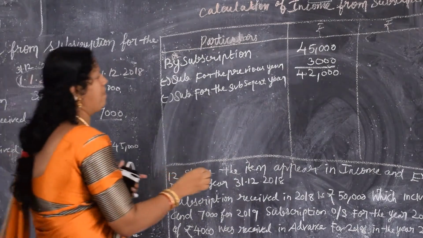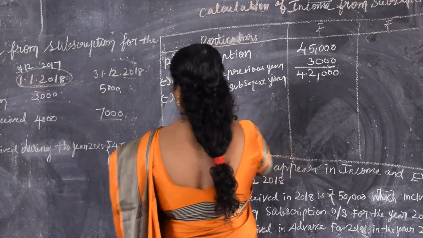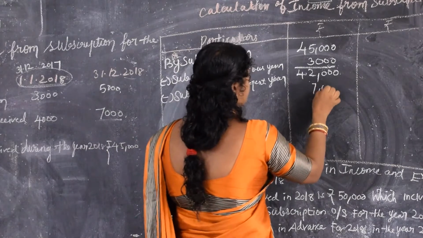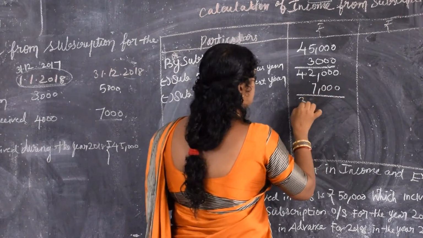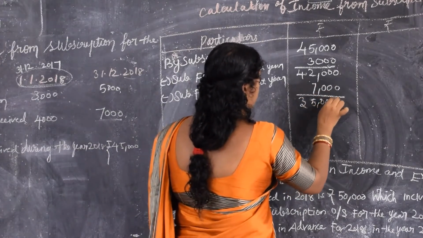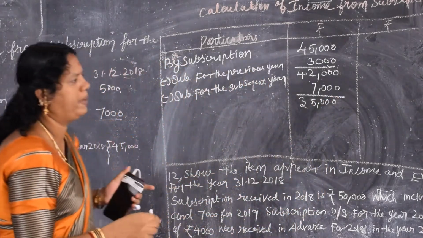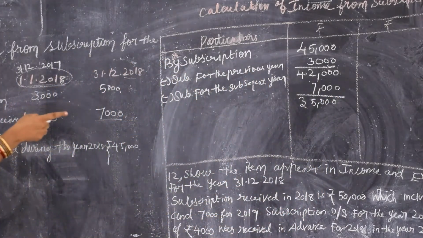subsequent year is 7,000. Yes, am I right? Yes. So that gives 35,000. Okay? Yes. I'm just going in the format base itself. Then next, what is the format of add?